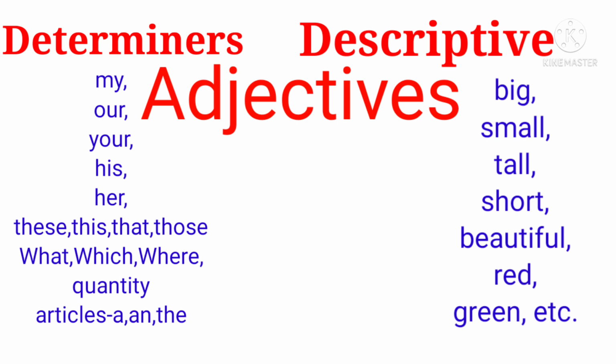So the articles a and the also behave like adjectives in certain sentences. It depends on whether, in that particular sentence, these articles are describing any noun or pronoun.